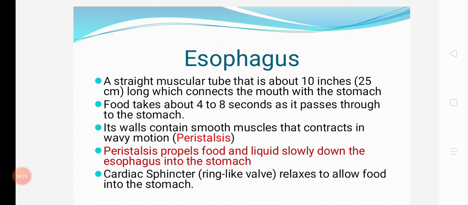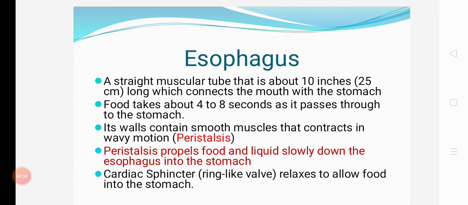Esophagus. It is a straight muscular tube about 10 inches, 25 centimeters long, which connects the mouth with the stomach. Food takes about 4 to 8 seconds to pass through to the stomach.